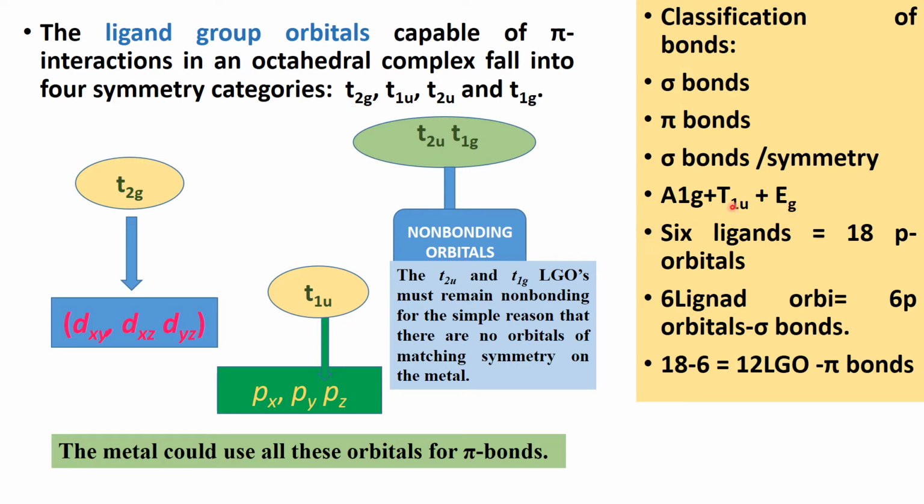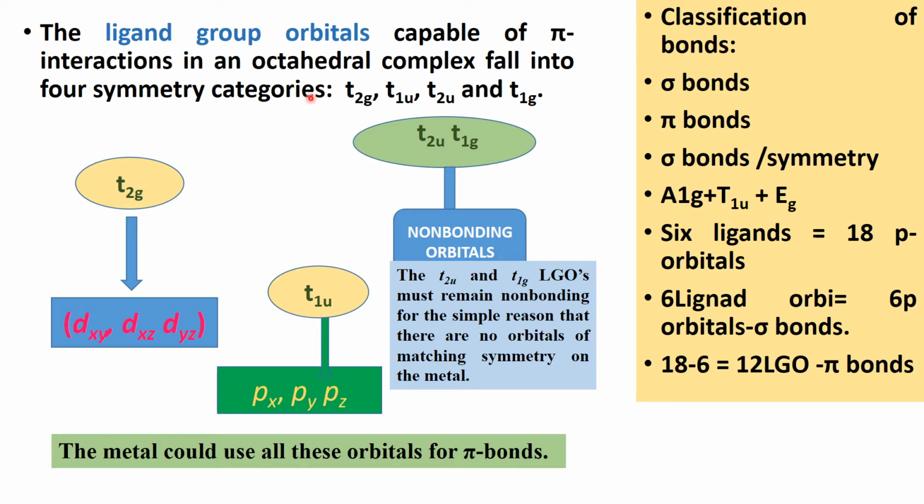In an octahedral complex there are 6 ligands. Therefore 18 p orbitals are participating in bonding, but 6 ligand orbitals are used in sigma bonding. That means 6 p orbitals. Therefore 18 minus 6, there are 12 ligand group orbitals responsible for pi bonds. These ligand group orbitals have a symmetry of T2g, T1u, T2u and T1g.